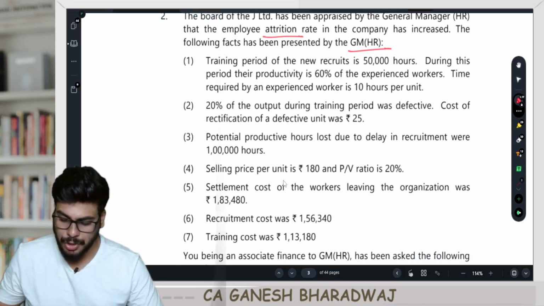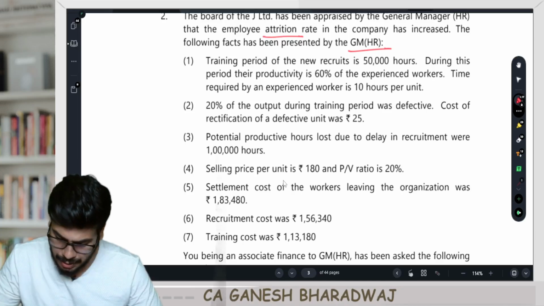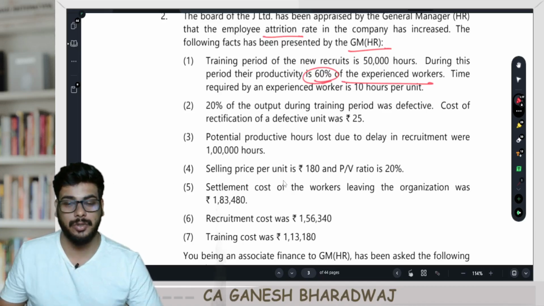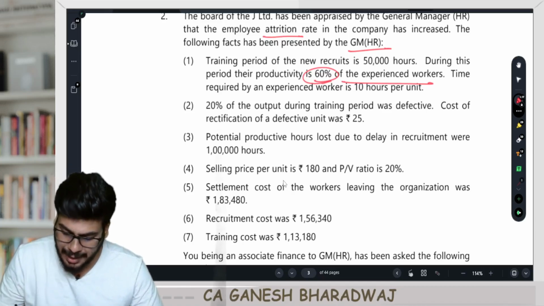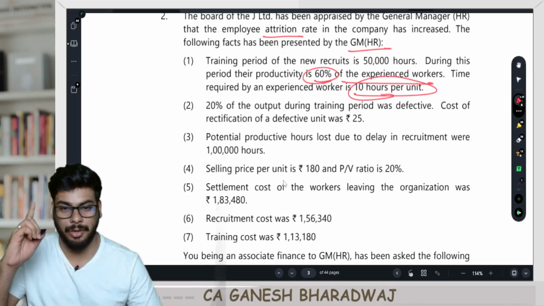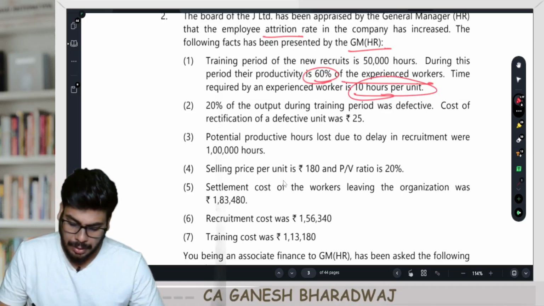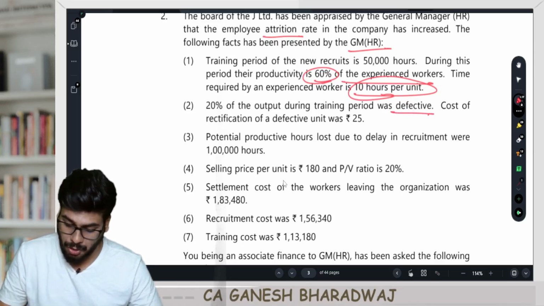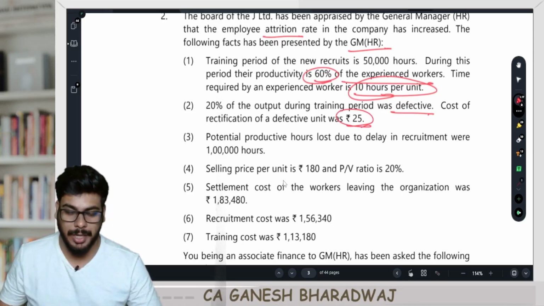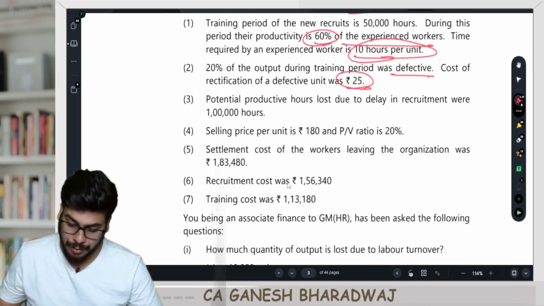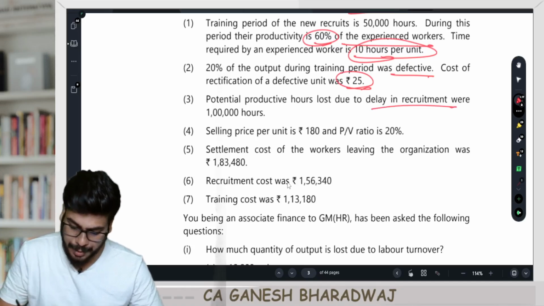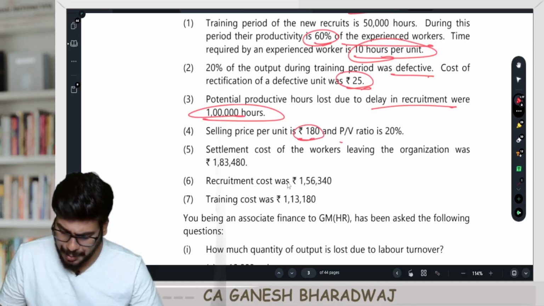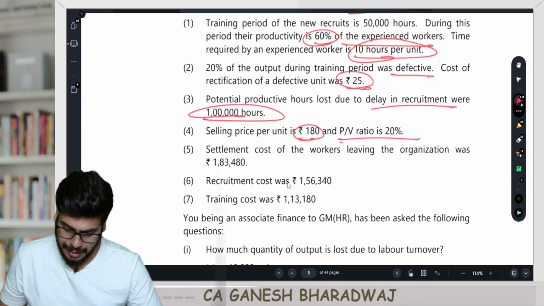The training period of the new recruits is 50,000 hours. And during this period, the productivity is 60% of experienced workers. The time required by an experienced worker is 10 hours to produce 1 unit. Now, 20% of the output during the training period was defective, and the cost of rectification of a defective unit was 25 rupees. The potential productive hours lost due to delay in recruitment was 1 lakh hours. The selling price is 180 rupees and PV ratio is 20%.